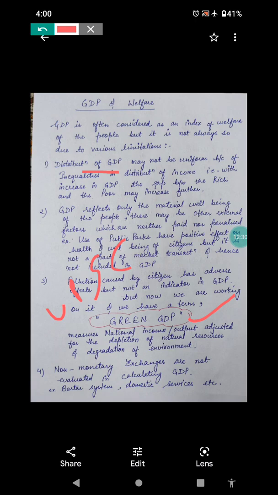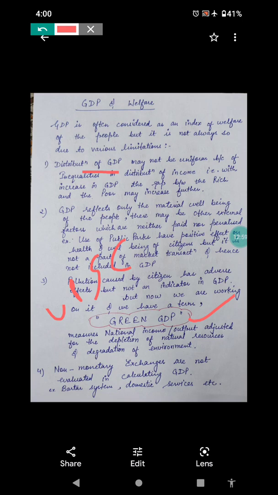Green GDP is nothing but a measure of the national income or the output adjusted for the depletion of natural resources and degradation of the environment.